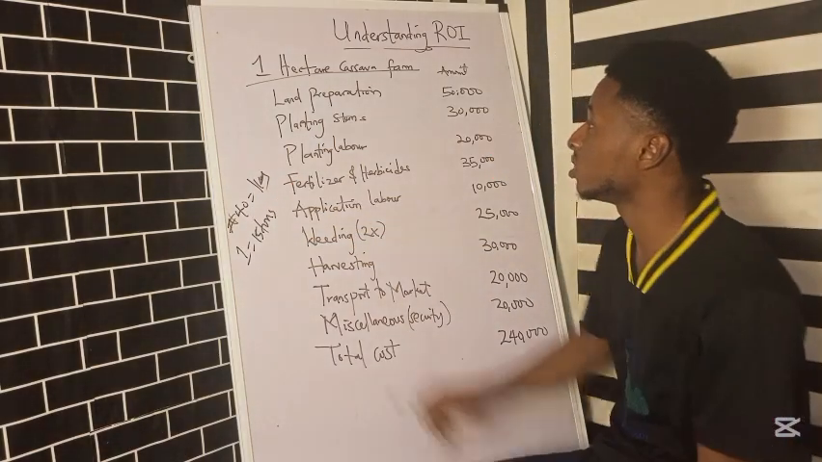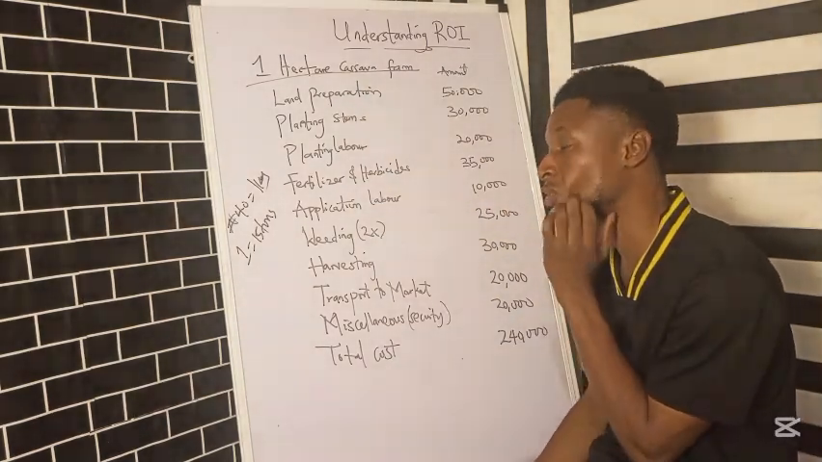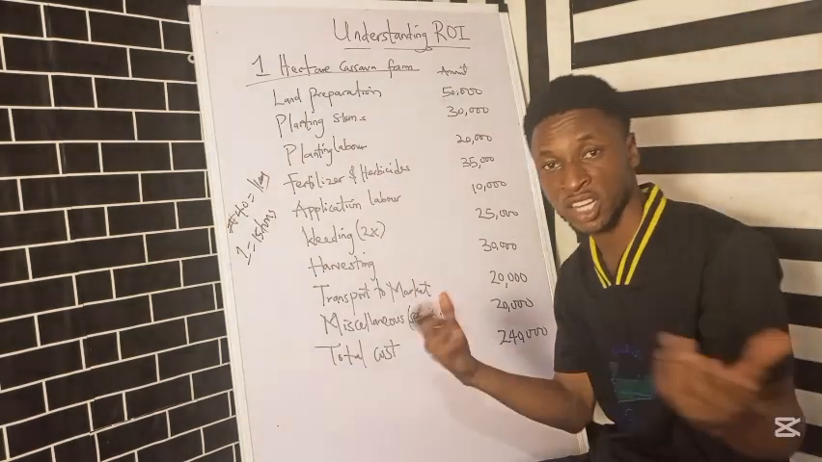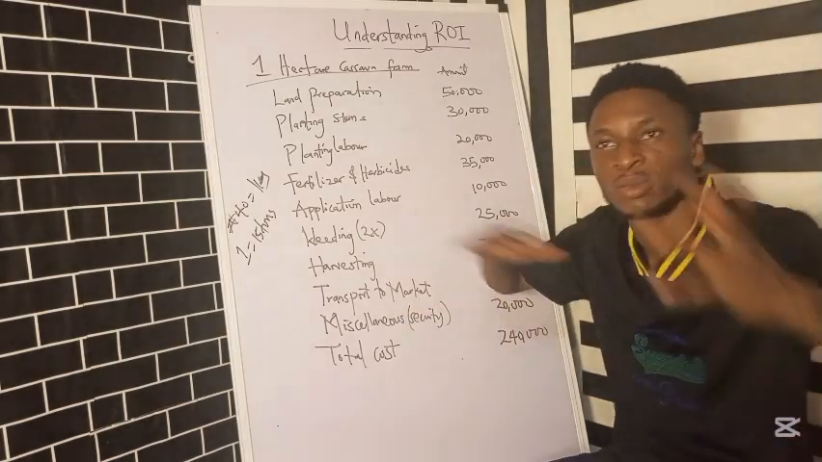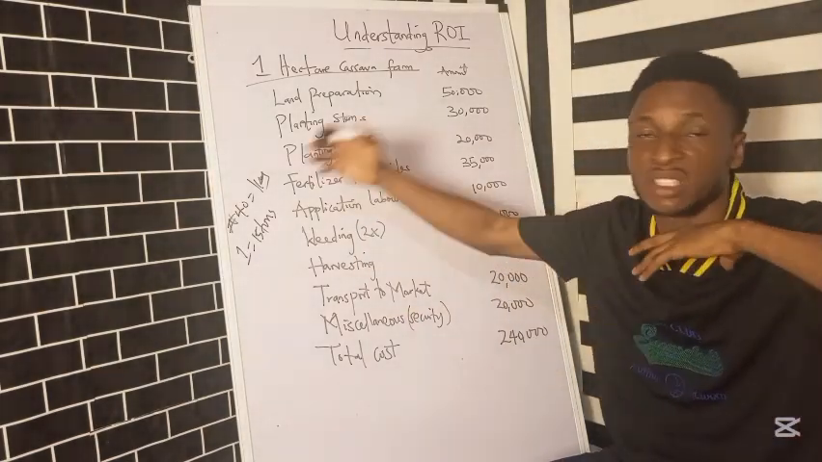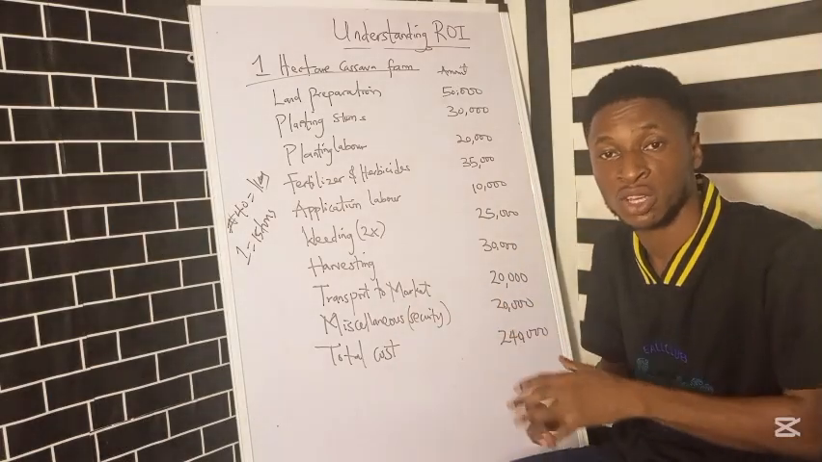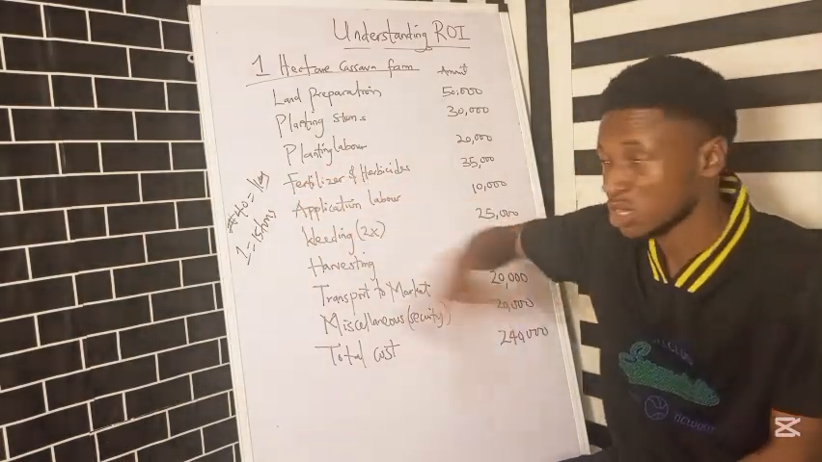Now let's imagine that our land preparation costs 50,000 naira, the planting stems cost 30,000 naira, and the labor for planting we spent about 20,000 naira. I sometimes go back and forth, but you must know that you can do this analysis on paper before you start, or after the sales cycle.